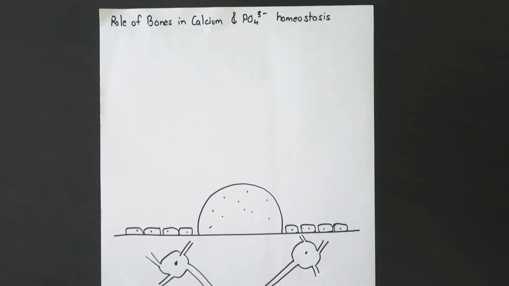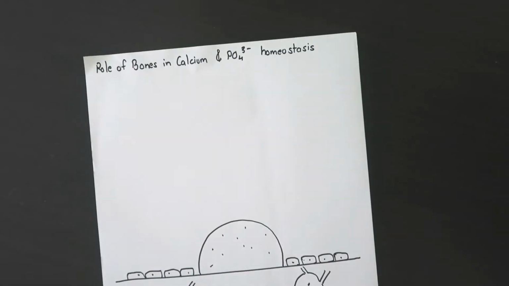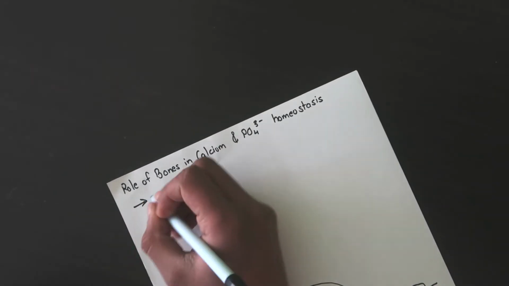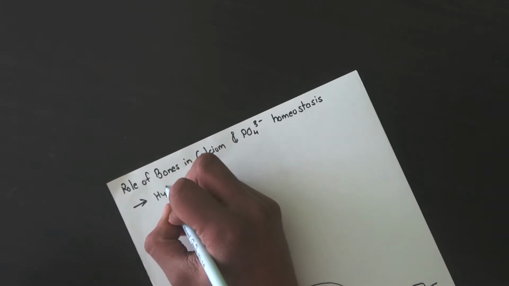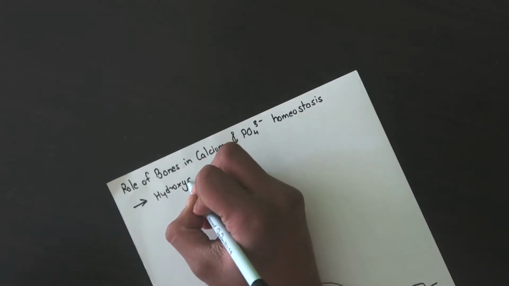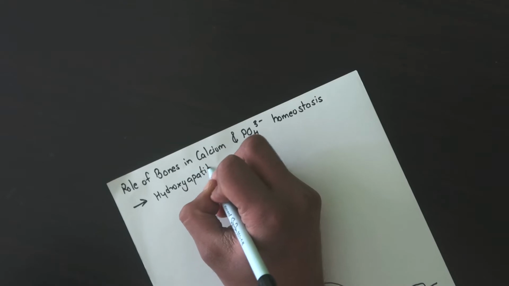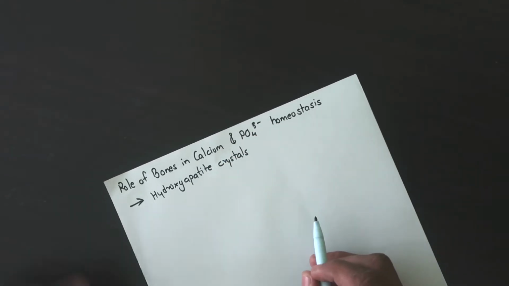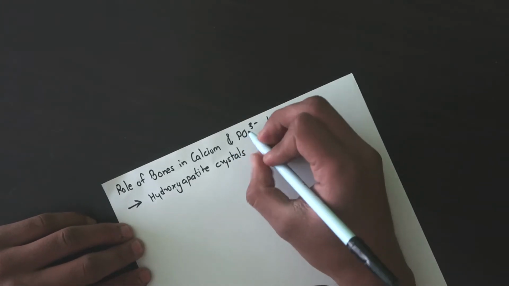Now coming to the role of bones in calcium and phosphate homeostasis. Calcium and phosphate are stored in the bone. They are stored in the form of hydroxyapatite crystals. Calcium and phosphate are stored in the bone in the form of hydroxyapatite crystals.